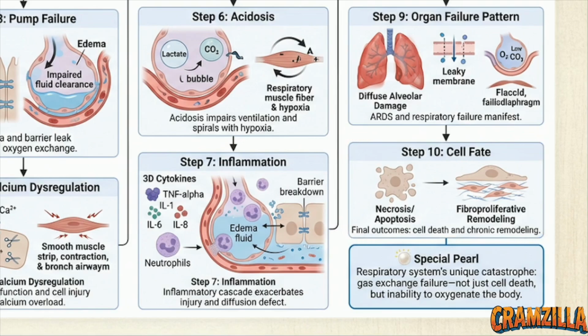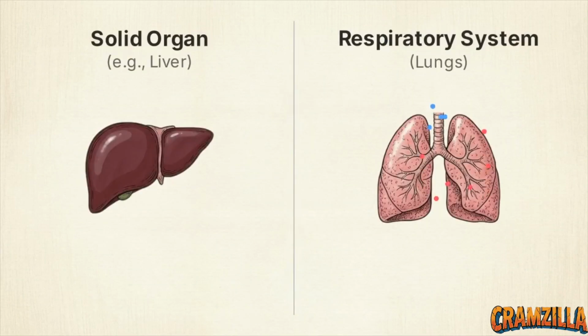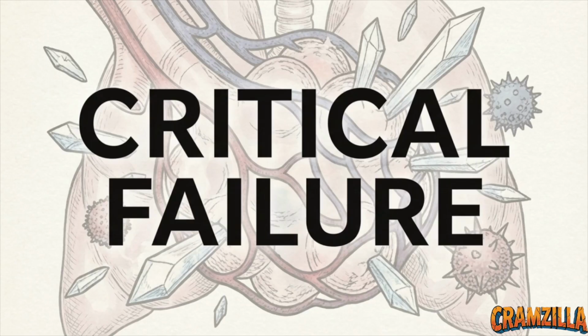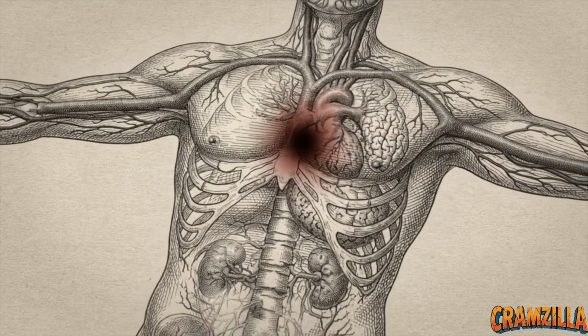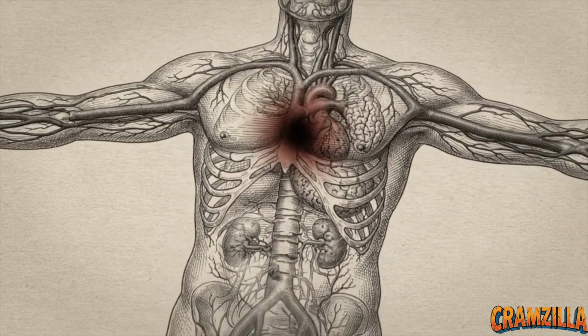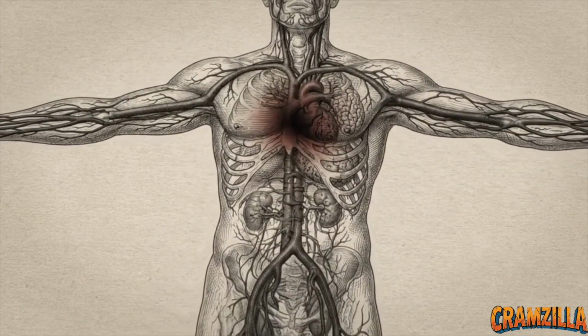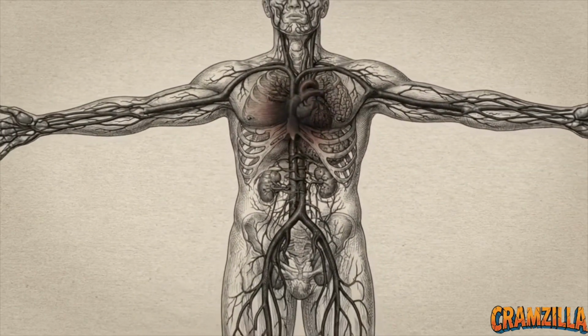This cascade highlights the respiratory system's defining vulnerability. In organs like the liver or kidney, local tissue death typically remains contained to that structure. But in the lung, cellular damage means a total halt to gas exchange. The inability to oxygenate the blood starves the entire body. A localized chest injury inevitably forces every other organ into complete systemic failure.